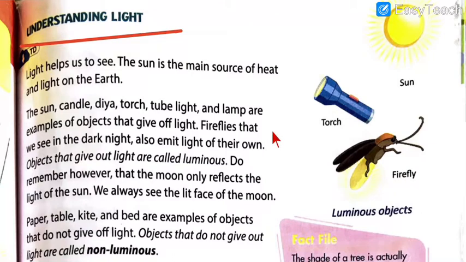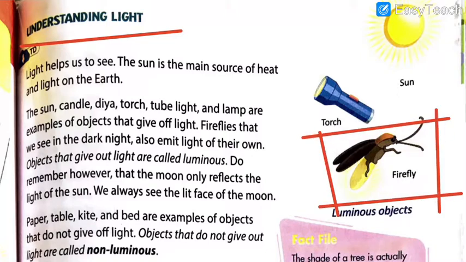So, fireflies that we see in the dark night also emit light of their own. Not only the sun and the stars, but also these fireflies. If you can see here, fireflies, correct? These are also insects which emit light on their own. They don't reflect anyone else's light or other objects' light. They generate the light on their own.